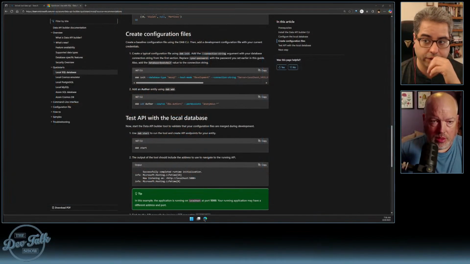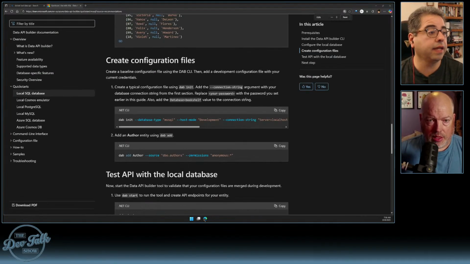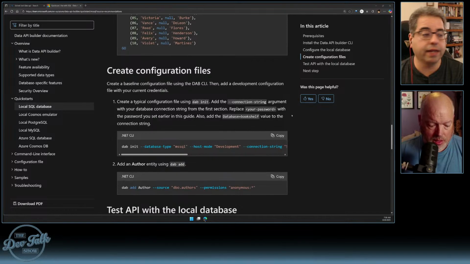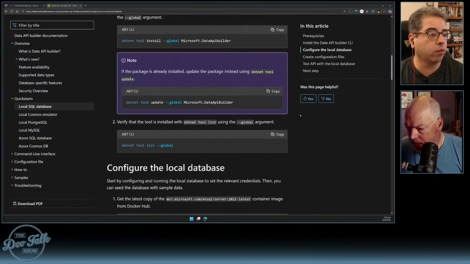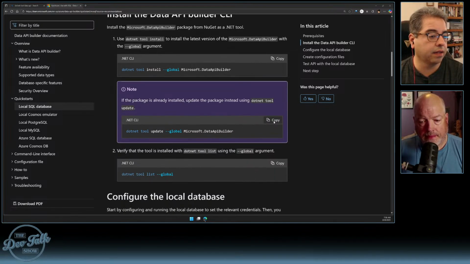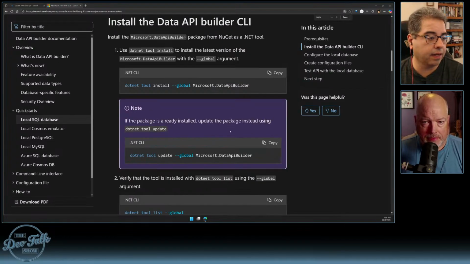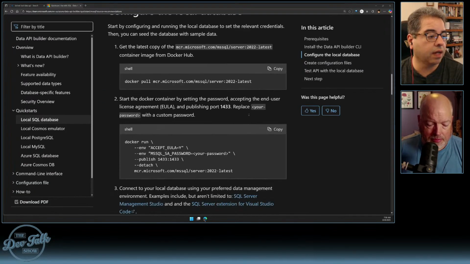Okay. So I'm looking at my screen now, just so you know. And here we are in the DAB documentation. Just to put a little bit more of a point on what was done here, a little bit earlier we installed the data API builder CLI. We did that using this command right here. Let's scroll down a little bit and make it a little bit bigger.